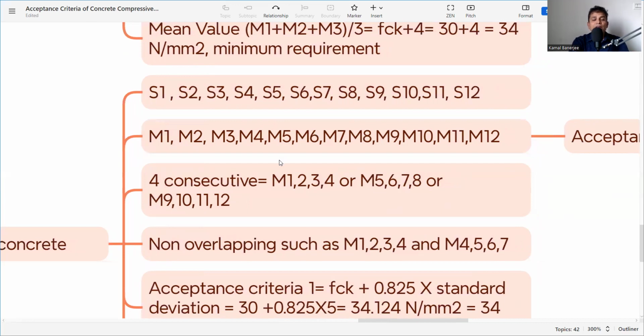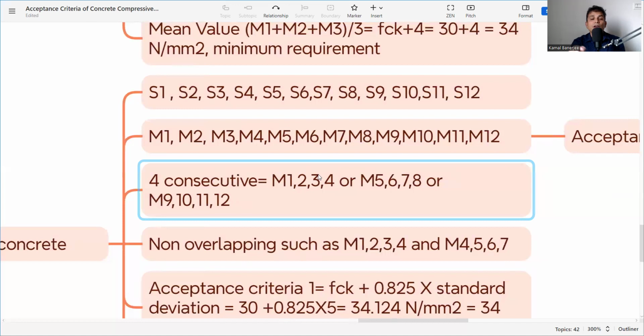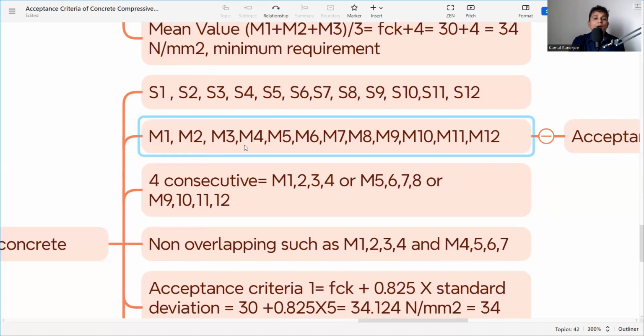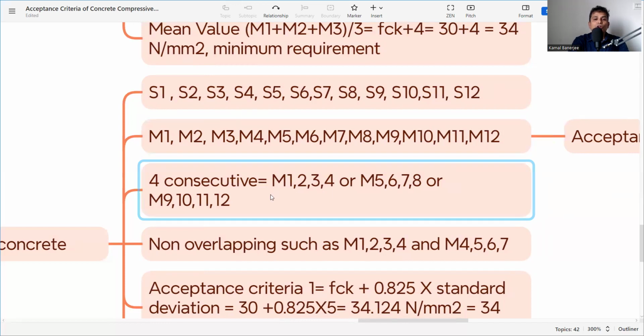And non-overlapping, what does it mean? Suppose we are taking M1, M2, M3, M4. The second one we are taking M4, M5, M6, M7. Here M4 is overlapping, so this will not be valid. This is very much to understand wherever we are making the acceptance criteria: 4 consecutive, but it should not overlap any single sample. That means M4, 5, 6, 7 we can take, but M7, 8, 9, 10 we cannot take. We have to take M8, 9, 10. So 4 consecutive, not overlapping, not like M1, M2, then M6, M7. No, we cannot take. We have to take M1, M2, M3, and also it should not overlap.